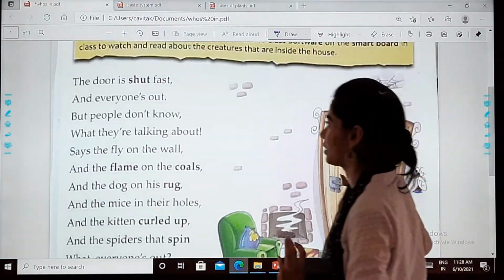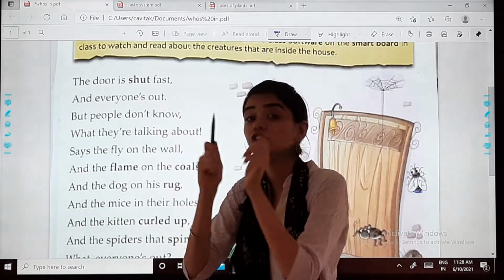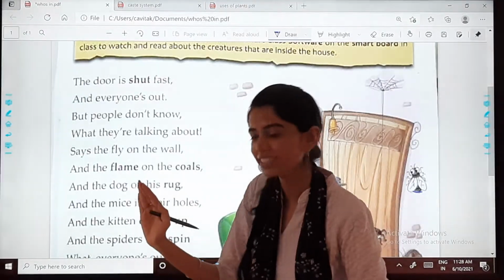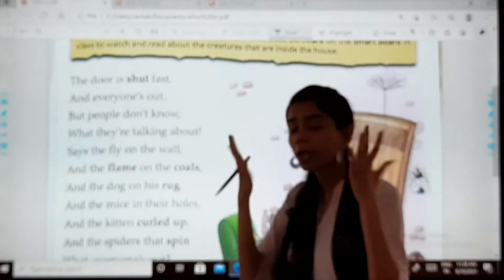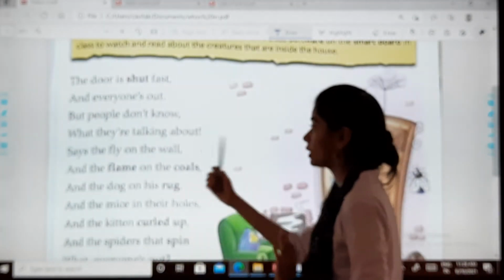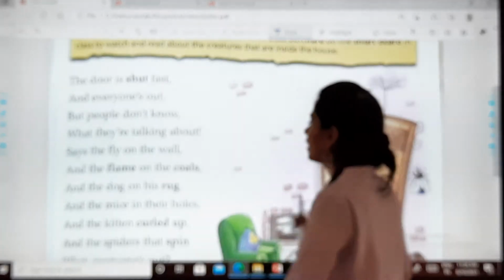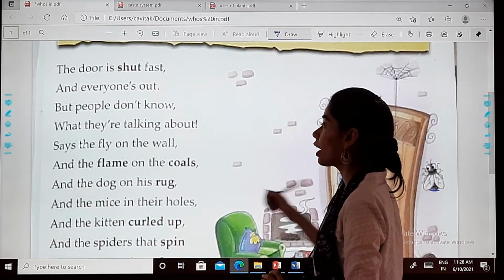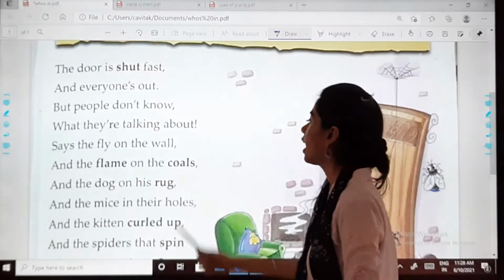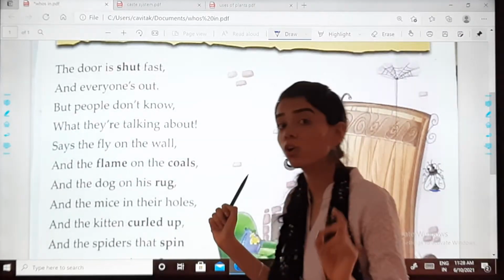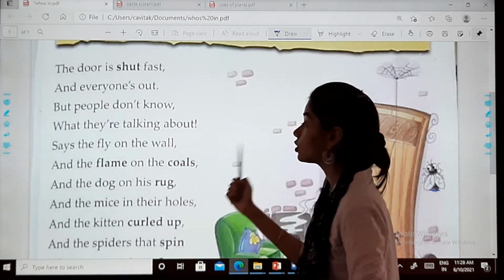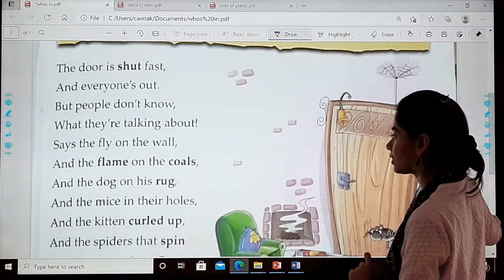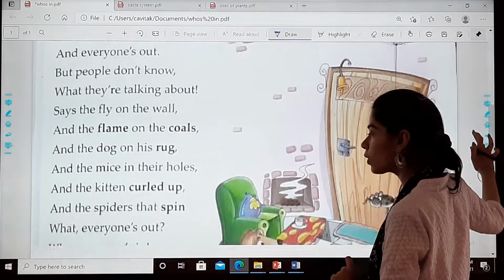The door is shut fast and everyone's out. But people don't know what they are talking about. Who said this? Says the fly on the wall, and the flame on the coals, and the dog on his rug, and the mice in their holes.